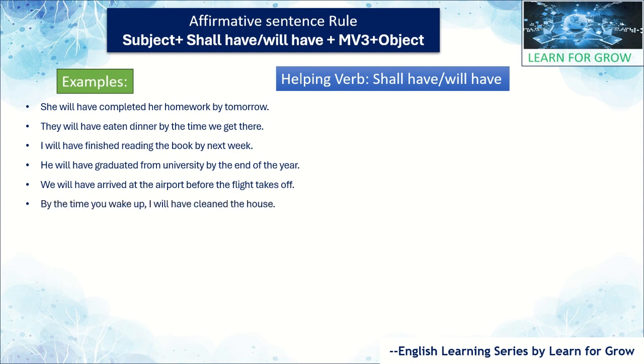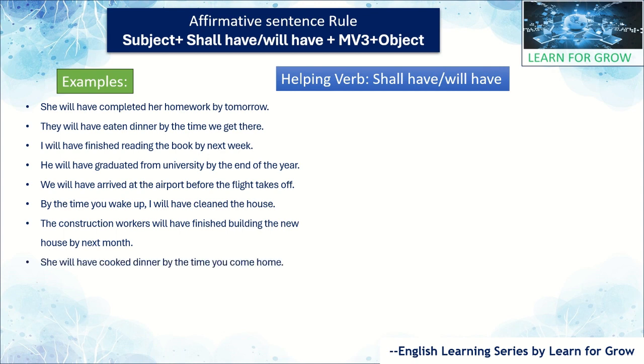By the time you wake up, I will have cleaned the house. The construction workers will have finished building the new house by next month. She will have cooked dinner by the time you come home. By the time the guests arrive, we will have set up the decorations.